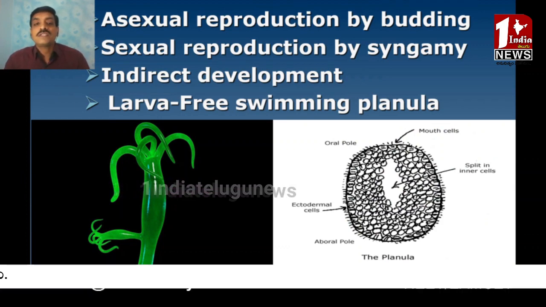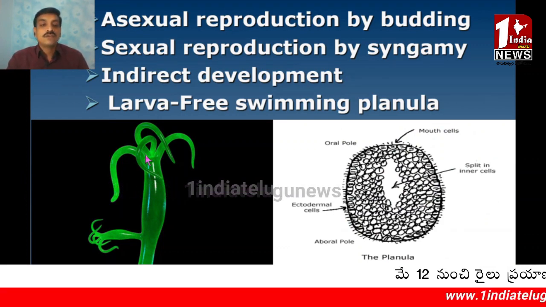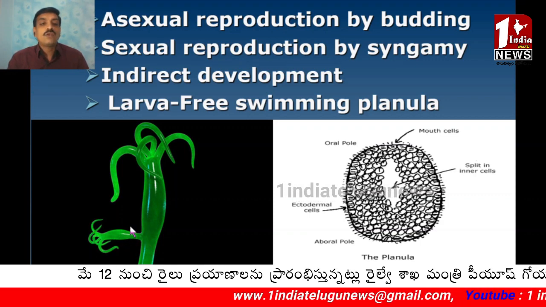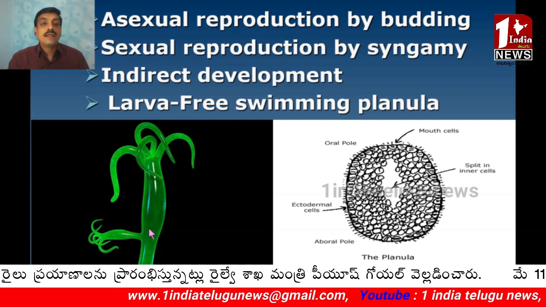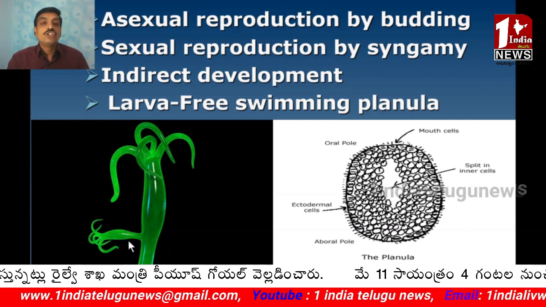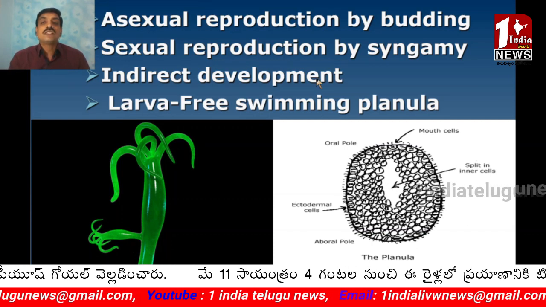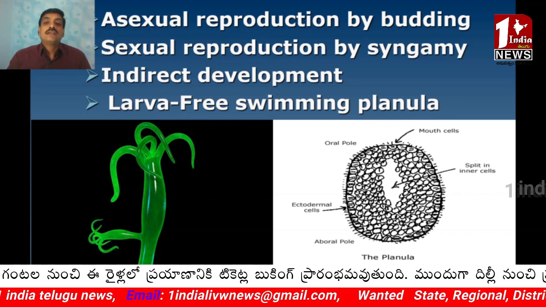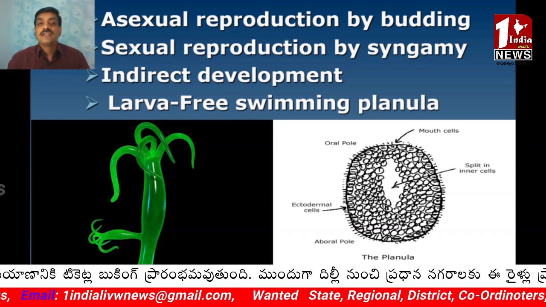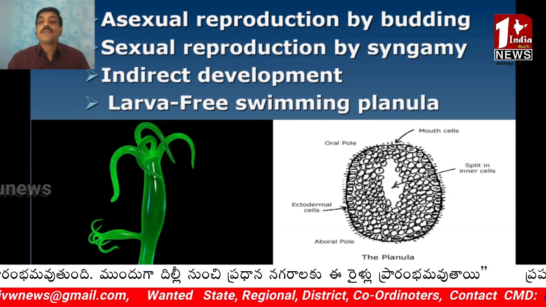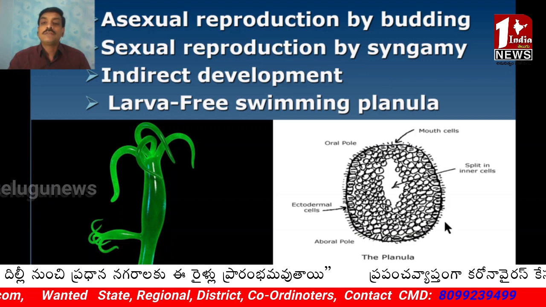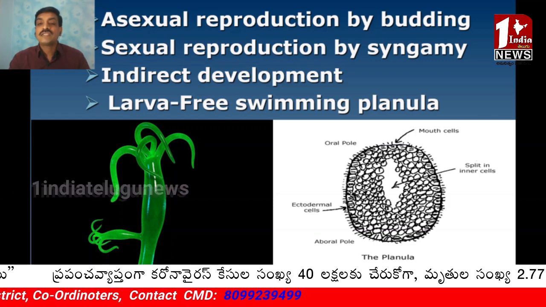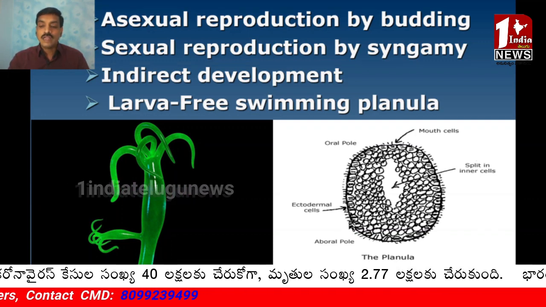Asexual reproduction is by means of budding. Here you can observe a hydra, and a small bud developed from the body; after development it is detached from the hydra and leads an individual life. Sexual reproduction is by syngamy, meaning fusion of gametes. The development is indirect, involving a free swimming planula larva. Here you can observe the planula larva, free swimming. The presence of cilia indicates its free swimming mode of life.